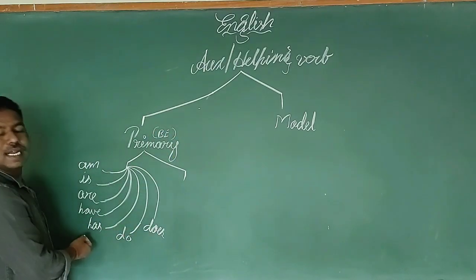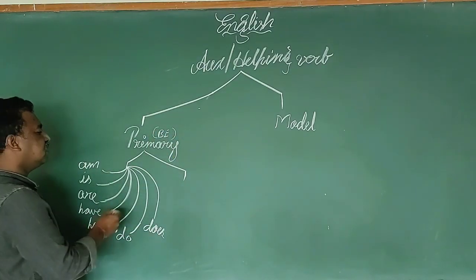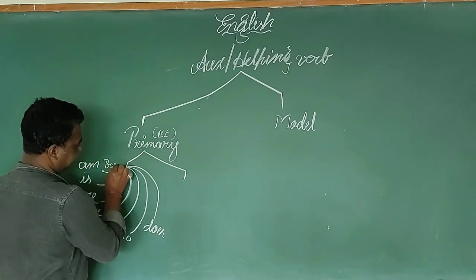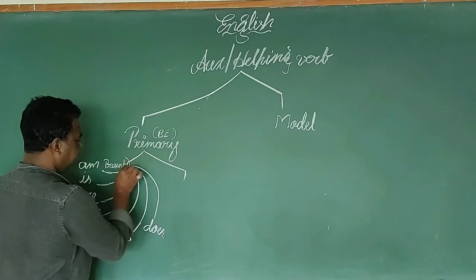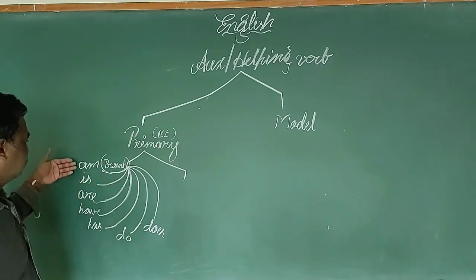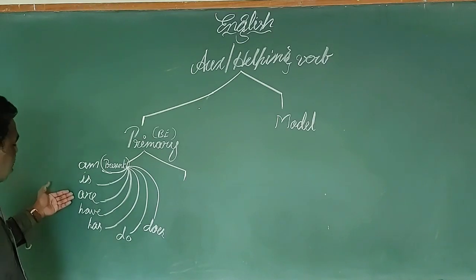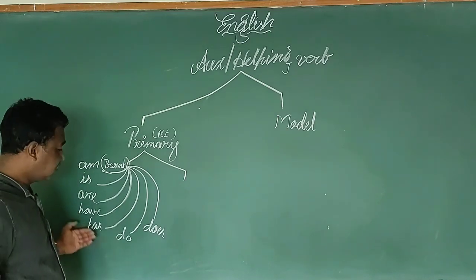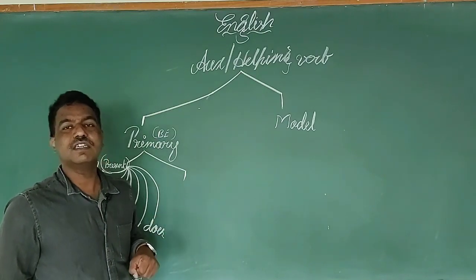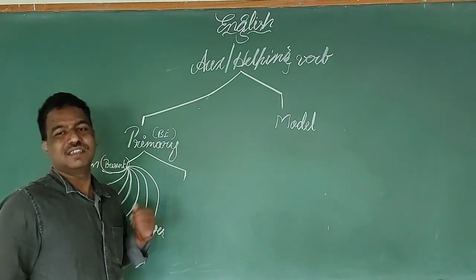So these are the primary auxiliaries which we use in present tense, and their negative forms too: am, is, are, have, has, do, does. These are the primary auxiliaries that we use in present tense.